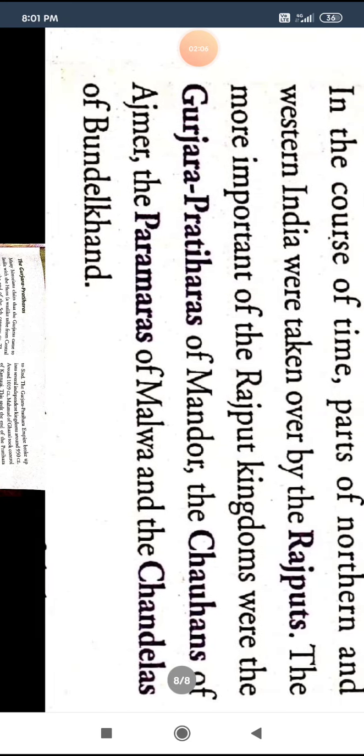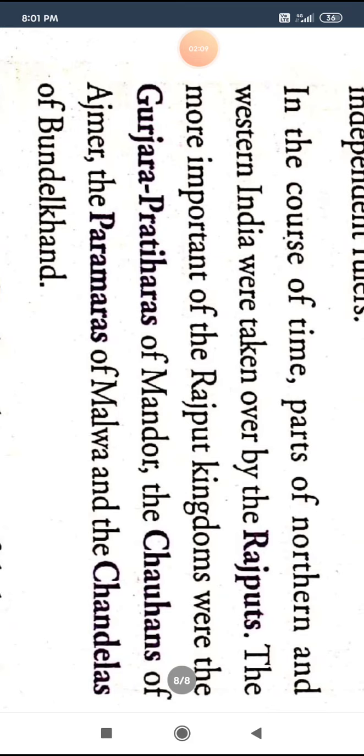At the same time, many dynasties, many kingdoms and many rulers came into power. For example, the northern part of India had a different ruler, the southern part a different ruler, and the central part a different ruler. The northern and western parts of India were taken over by the Rajputs.